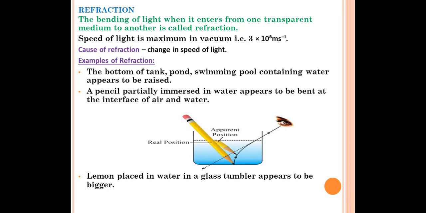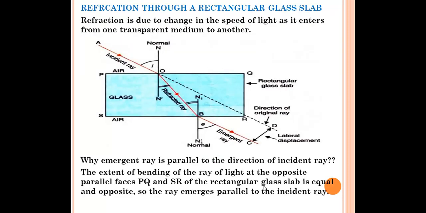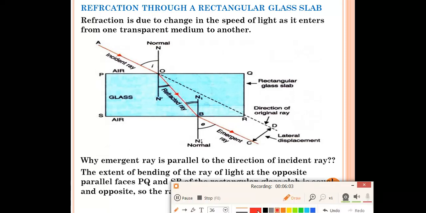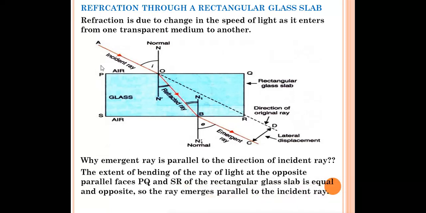Okay. Now our next topic is refraction through a rectangular glass slab. Suppose this is your glass slab, PQRS. Outside the glass slab, we know that air is present. So that medium is air. But inside the glass slab, glass is there. So the medium will be glass. But again, if we consider the outside of the glass, it will be air.